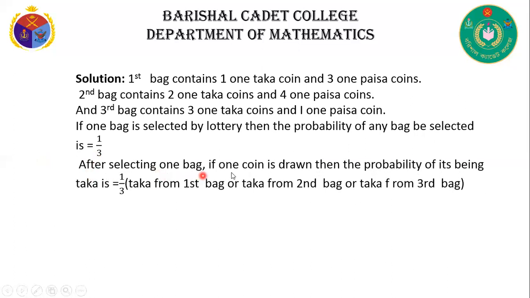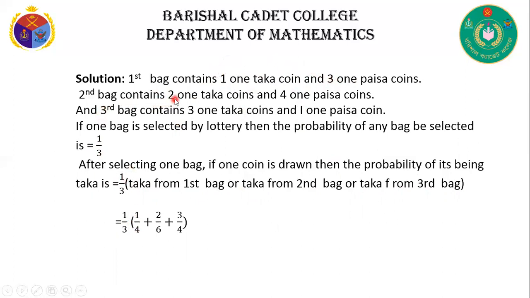After selecting one bag, if one coin is drawn, then the probability of its being a 1 taka coin. That means firstly we select a bag, that's why we can write 1 by 3. Then taka from first bag or taka from second bag or taka from third bag. That's why we can write 1 by 3 into, here 1 taka and total number of coins 3 plus 1, that means 4. That's why we can write 1 by 4.